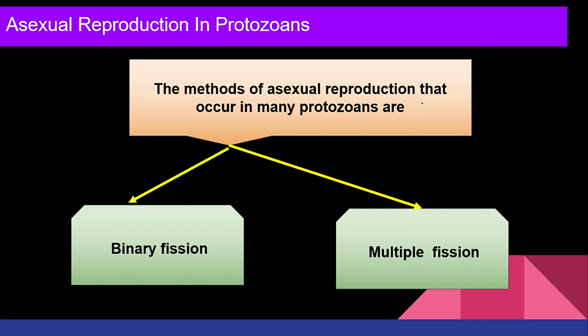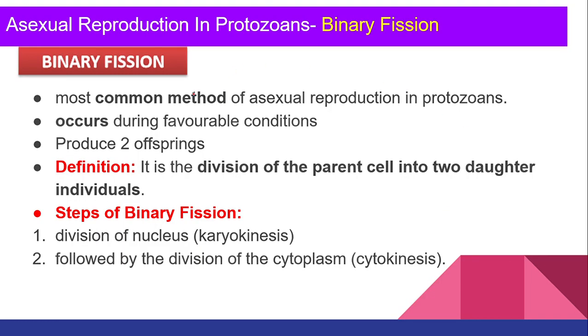Now, the methods of asexual reproduction that occur in many protozoans. Two types you will see in protozoans: one is binary fission and the second is multiple fission. The most common method is binary fission. It occurs only during favorable conditions. What is the meaning of favorable condition? It is the perfect environment, temperature, climate, light, food, nutrition. When all these are favorable, then binary fission occurs.